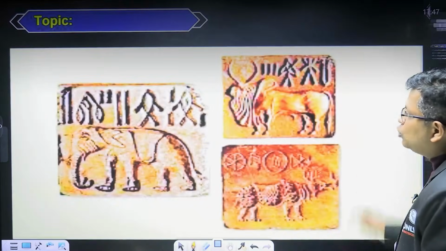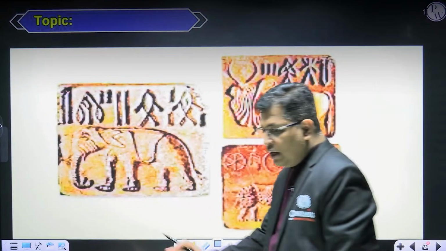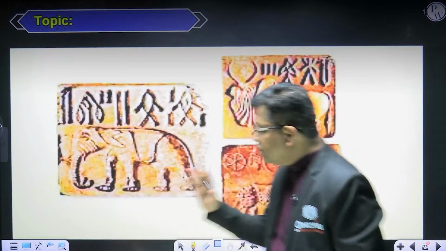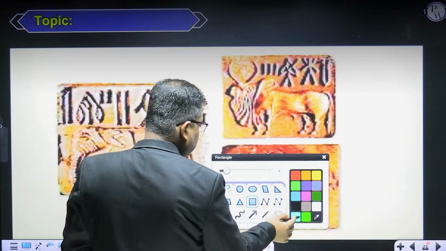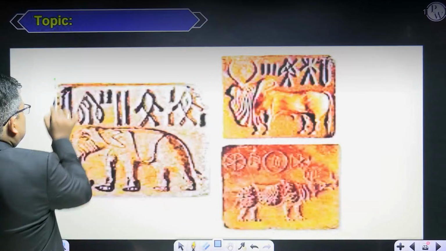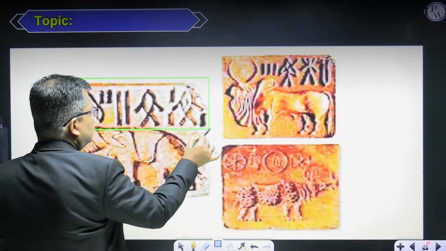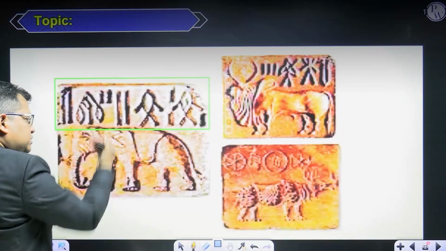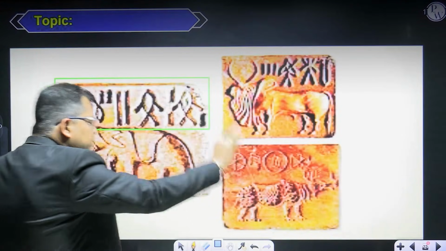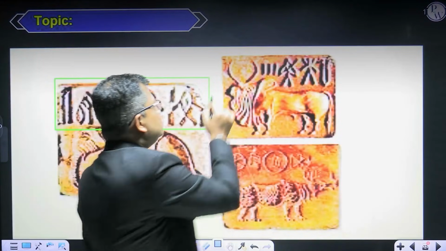Here you can see these are the seals. If you look into these seals, you can distinguish some things here, sir and madam. This is the first half of the seal. This is the second half. In all the seals, you will find one thing: there is one pattern that you can notice here.